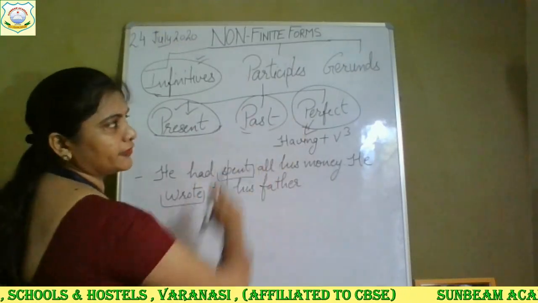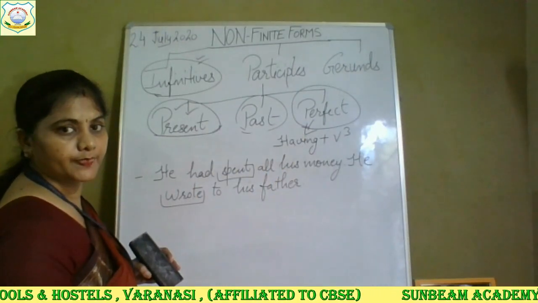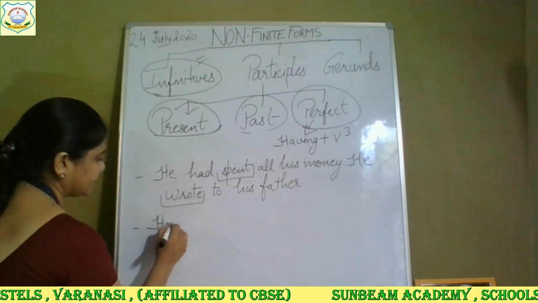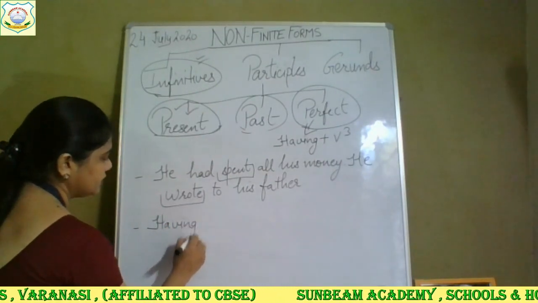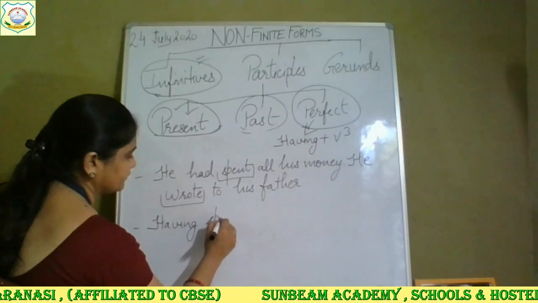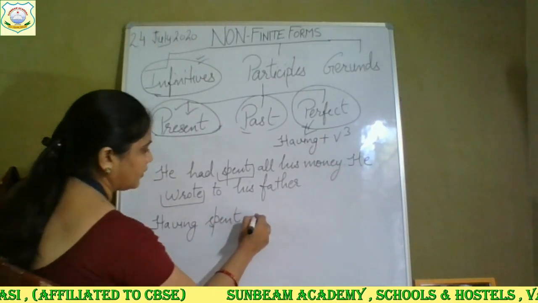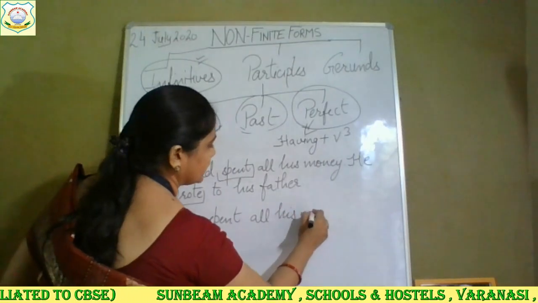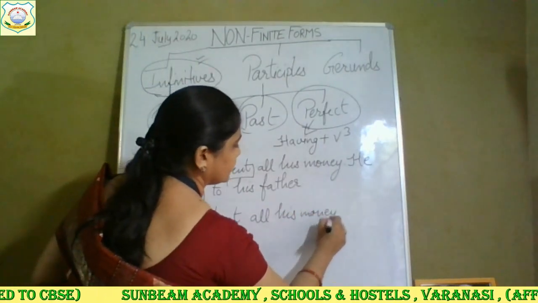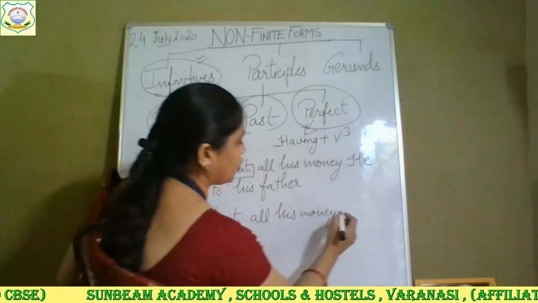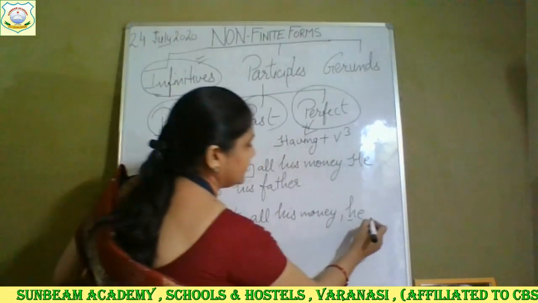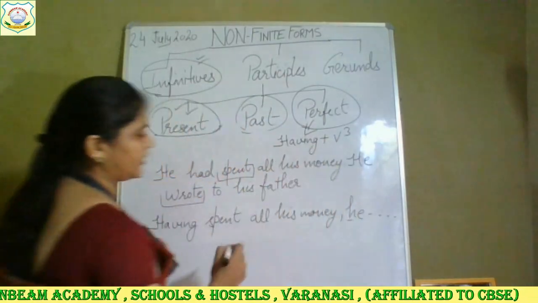Now we have to write in perfect participle. So we will be writing our answer in this way. Having spent all his money, we will give here a comma, and after comma this H will be in a small letter: he wrote to his father.